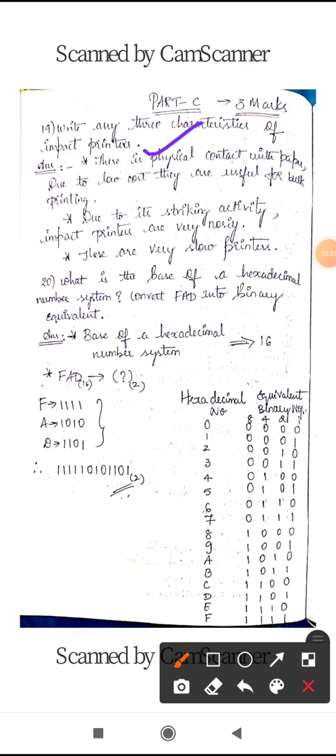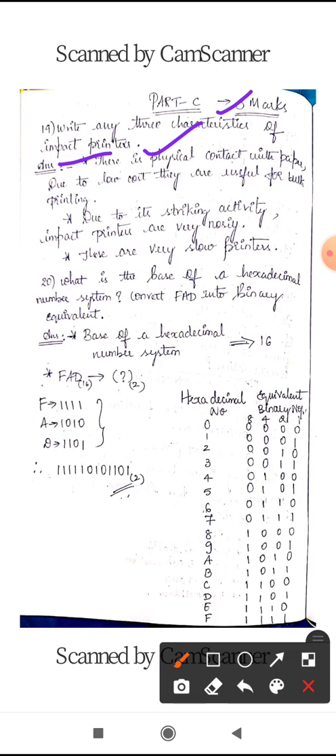So already you have known about the printer types. In printers we are having 2 types of printers. One is impact printer, another one is non-impact printer. So here they have asked you to write the characteristics of impact printers. Characteristics here in the sense you have to write the features of those impact printers.